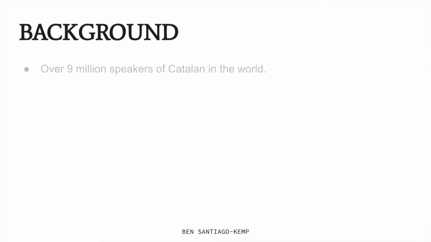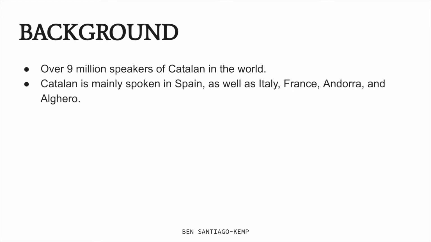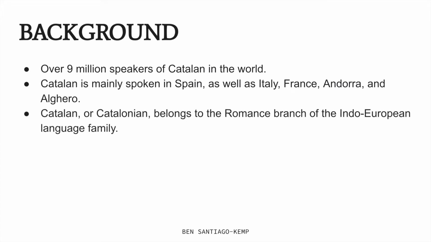Catalan has over 9 million people that speak the language in the world as of right now. The primary regions that these 9 million speakers come from are Spain, as well as Italy, France, Andorra, Alghero. Catalan, also known as Valencian, Balear, or Catalonian, belongs to the Romance branch of the Indo-European language family and is spoken by over 9 million people.